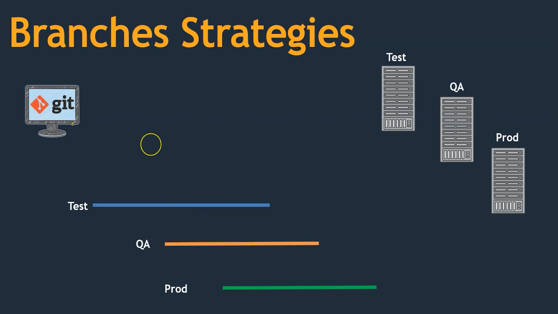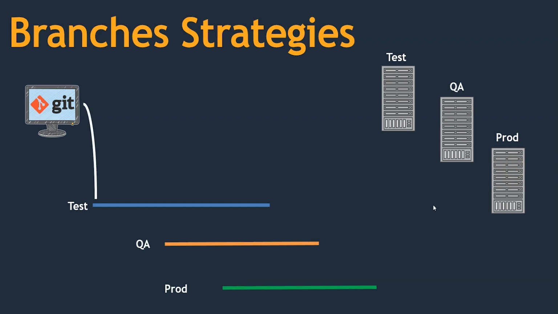Let's assume that I am developing one application, some piece of code is ready, and I have tested it on my local system, nothing but my laptop. It is working fine, but I don't have any confidence or guarantee that it is going to work on production as well. If that is the case, it doesn't make sense to push our code onto the production branch directly and get it deployed onto the production system, right?